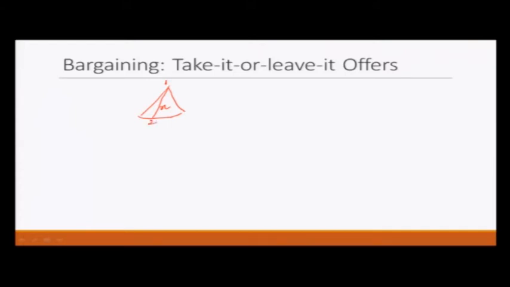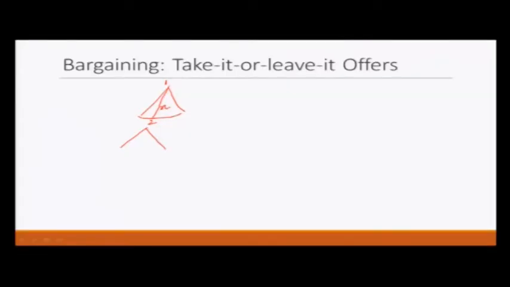Then once player 2 gets this offer, then player 2 decides either to accept or reject. If player 2 accepts, then player 1 gets 1 minus x and player 2 gets x. Remember, this x is the offer made to player 2, and if player 2 rejects, then both of them get equal to 0. We have already studied this game. This game is called ultimatum game. I recommend that you go back to the module on ultimatum game and revise it.